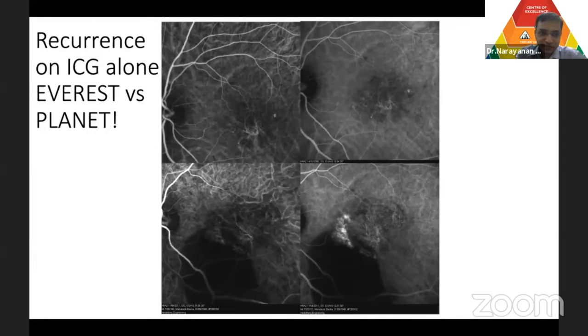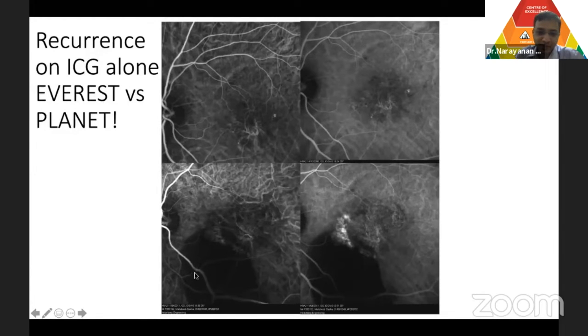But the other thing is whether you treat the polyp, whether you are an Everest type person or a Planet type person, that is, the polyps are inactive versus you want to completely regress the polyp. Both schools of thought are there. But if you are looking at only polyp and there is no fluid, you may choose to observe, or you may want to do thermal laser also. You can do it if they are extrafoveal.